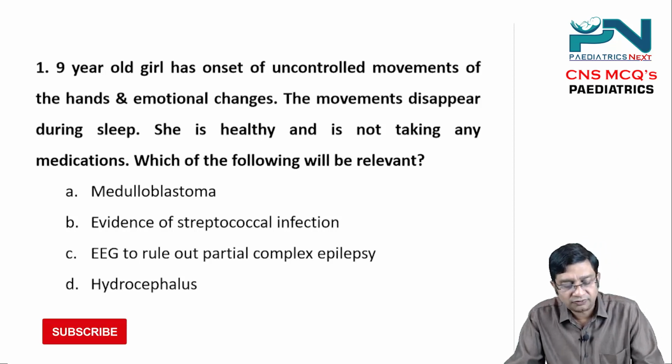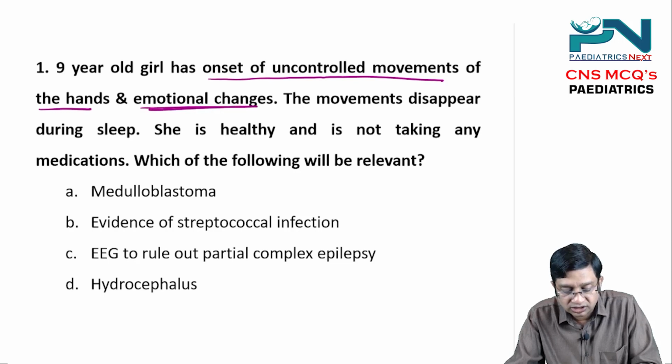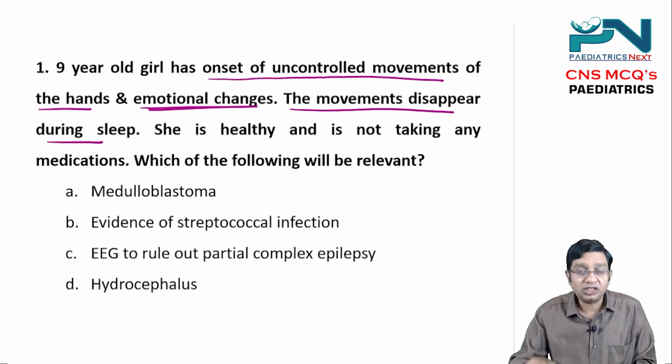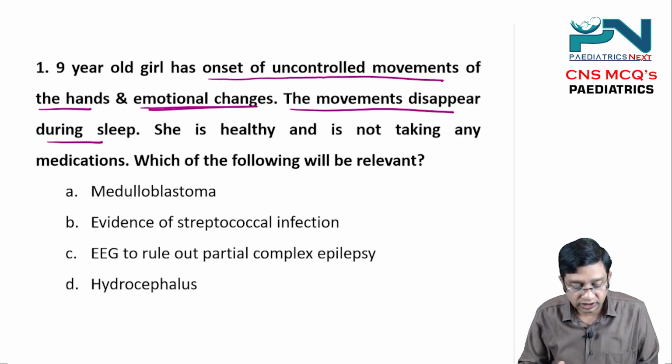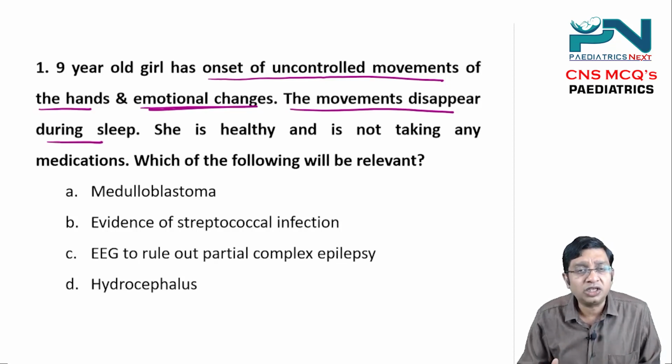So if we start with the first question, it says there is a 9-year-old girl with onset of uncontrolled movements of the hands and emotional changes. The movements disappear during sleep. She is healthy and is not taking any medication. Which of the following will be relevant? Right. So whenever you get a clinical or conceptual question, you should always follow the method of exclusion.